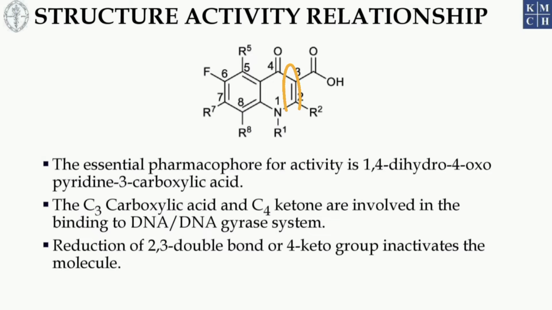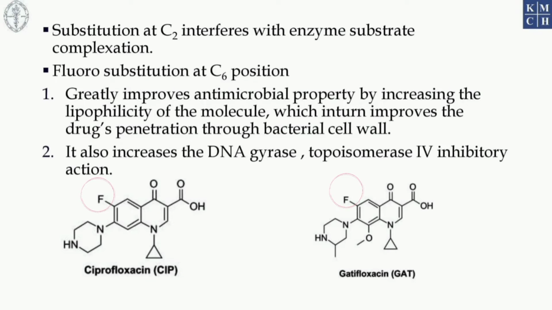The C3 carboxylic acid and C4 ketone are involved in the binding to the DNA gyrase system. Reduction of the 2,3 double bond or the 4-keto group inactivates the molecule. Substitution at the second carbon interferes with enzyme-substrate complexation.